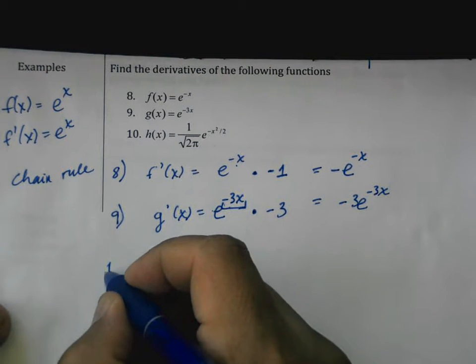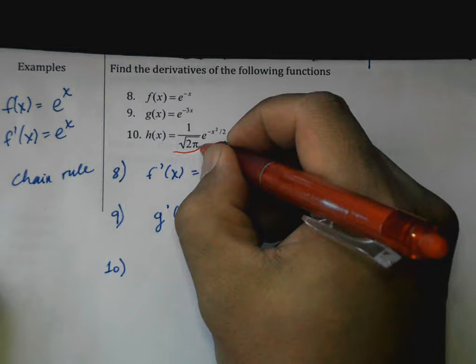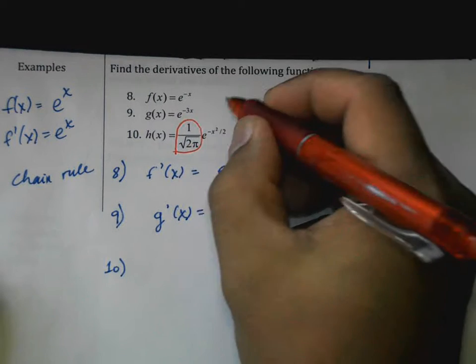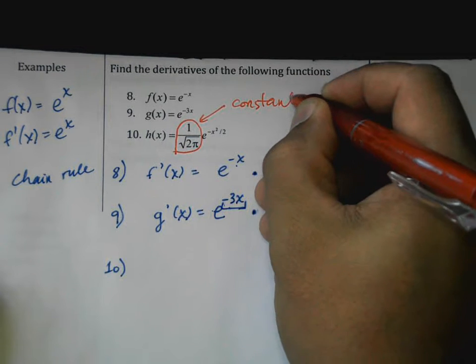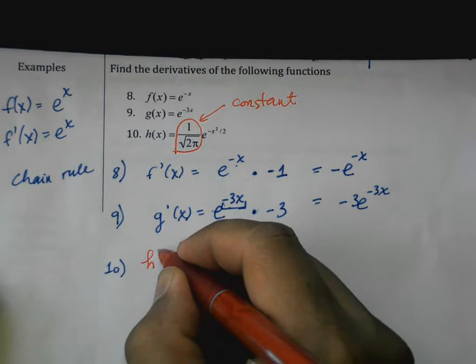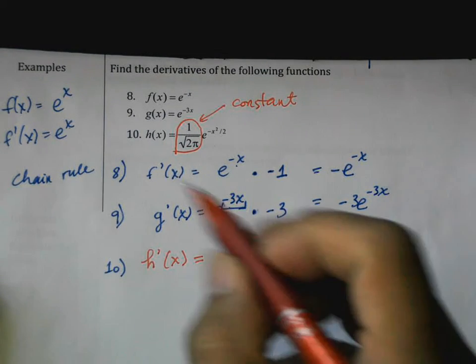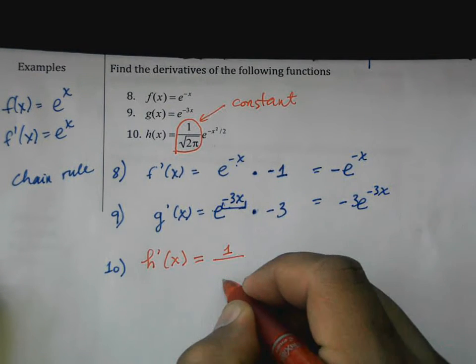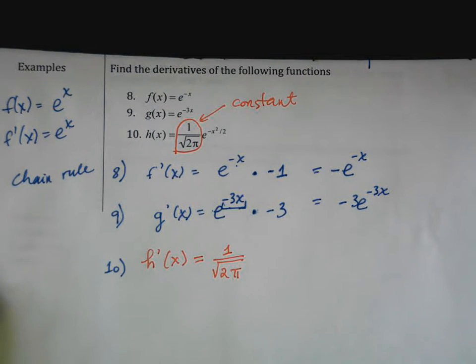One more example, number 10. It's important to point out here that 1 over the square root of 2 pi is a constant. Right? Don't forget that fact. It's a constant. So nothing much changes about it because it's a constant. So we just leave it alone and we figure out what's the derivative of the rest of this.